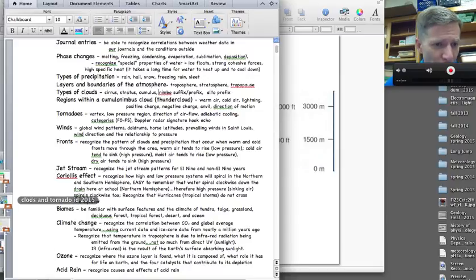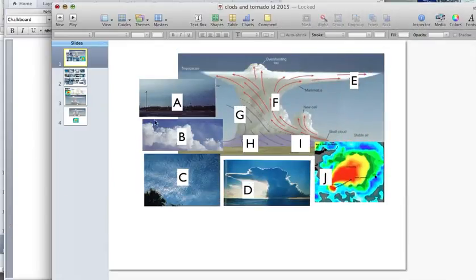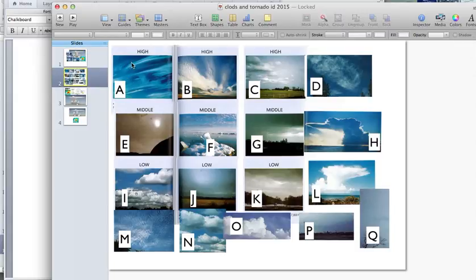Our types of clouds. I do want you to be familiar with these pictures, so let's look at these. It's maybe been a little while. But these kind of wispy shaped clouds, these are cirrus clouds. These clouds that start to look white and fluffy, those are cumulus clouds. This kind of dull gray, you can see some of these dull grays, those are stratus clouds.